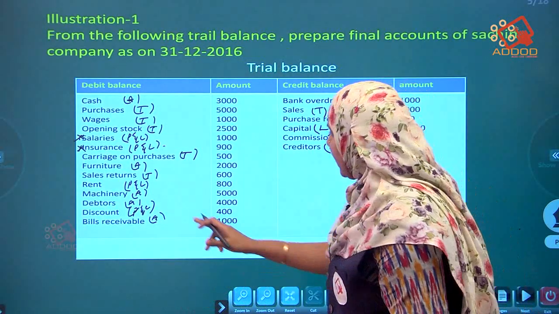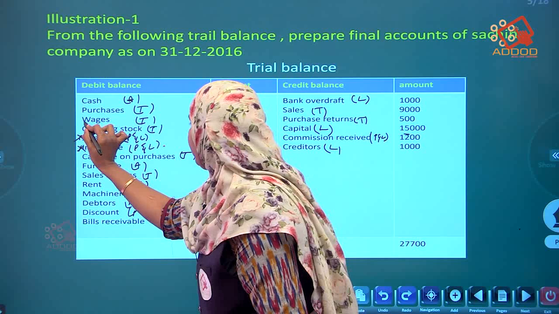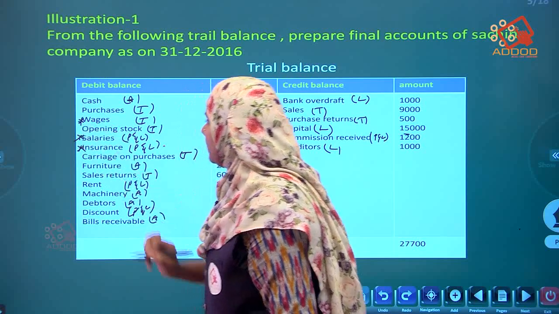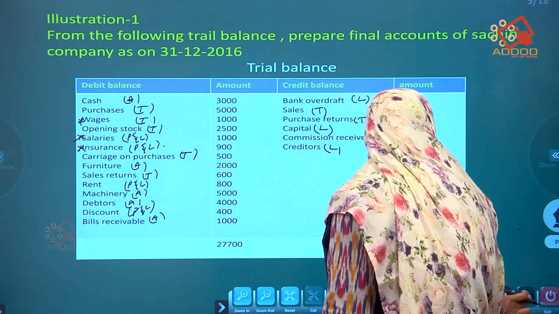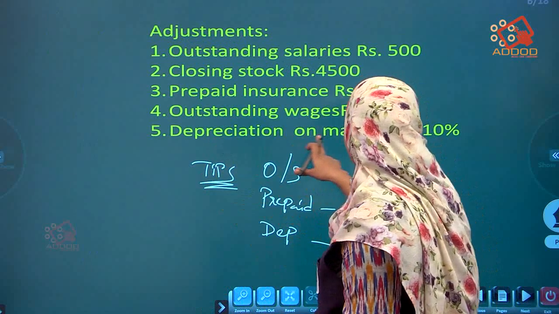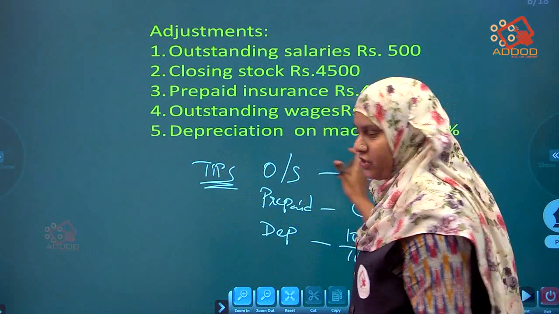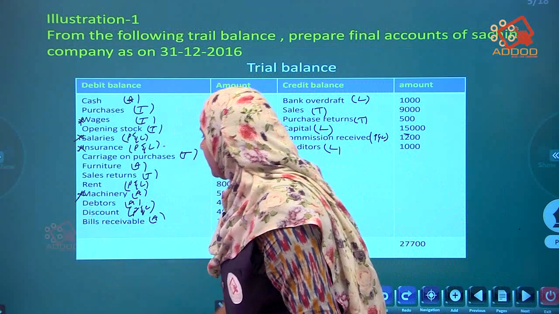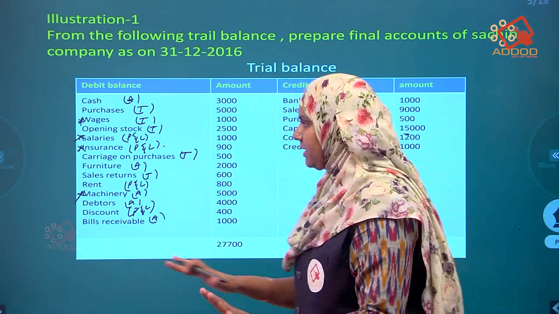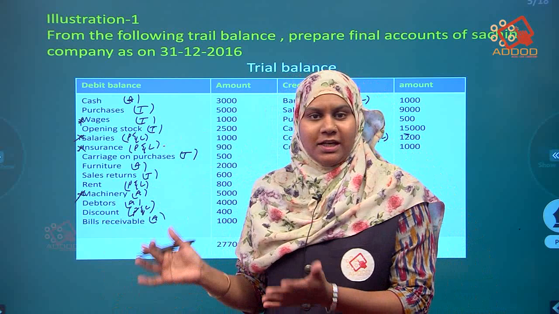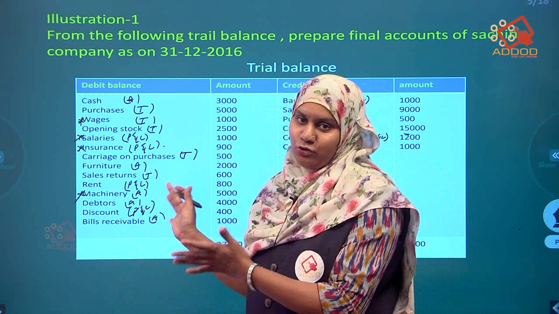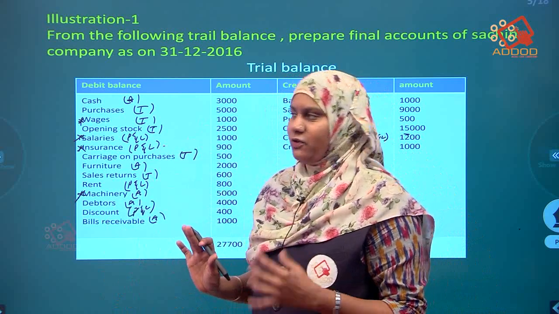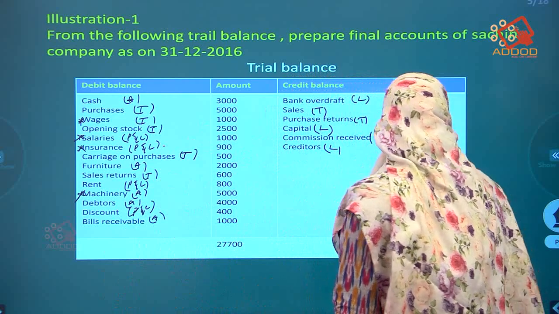For wages he has given the adjustment. Where are the wages? Here. Okay, wages, star mark. Next, depreciation on machinery. Machinery depreciation he has given. Star mark for the machinery. Okay, this is done. Before going to the solution, these are the steps we have to do in the question paper itself. Okay, now start doing the solution.